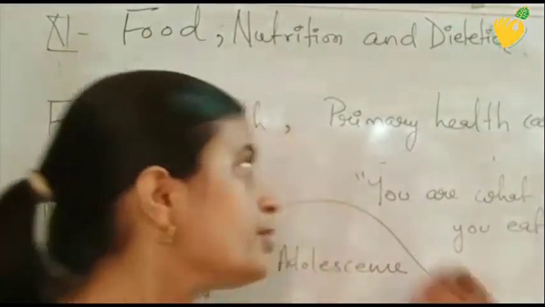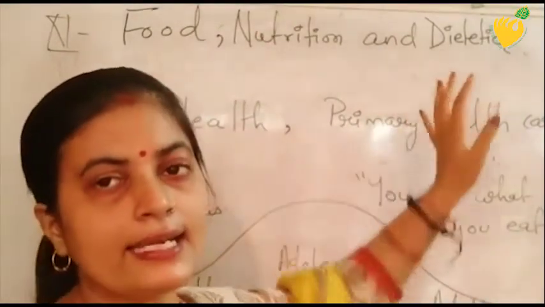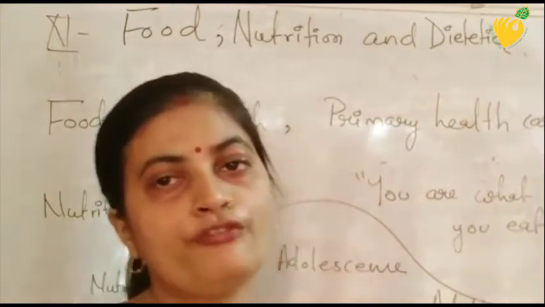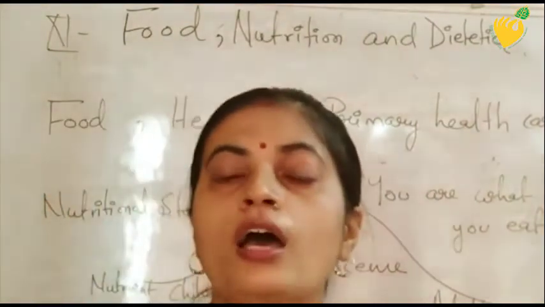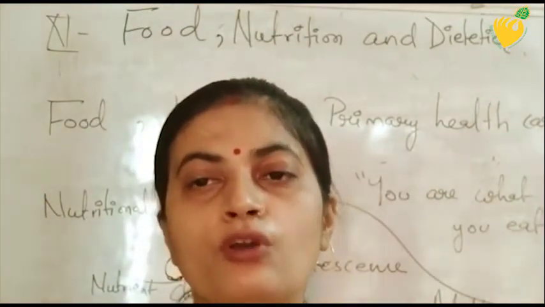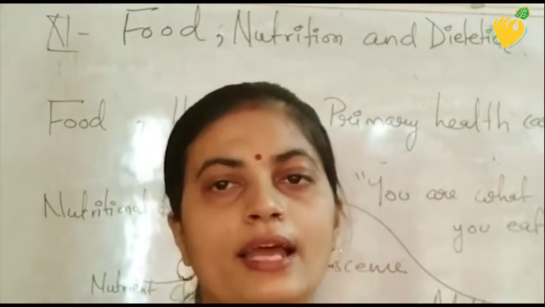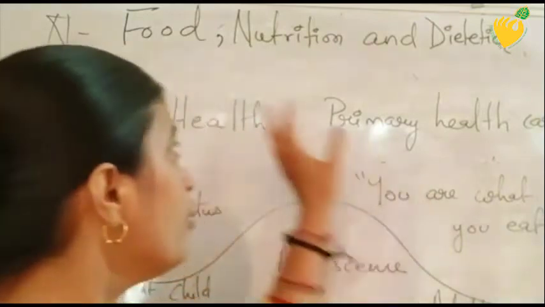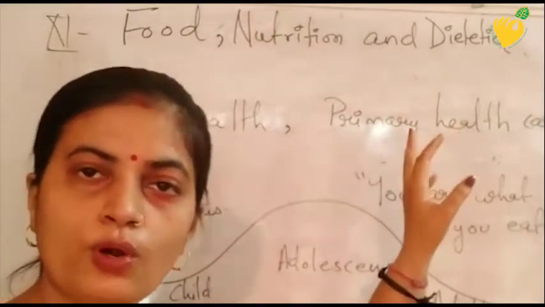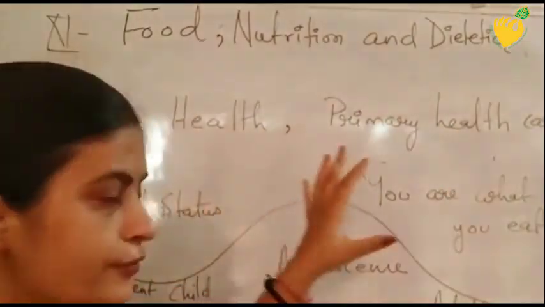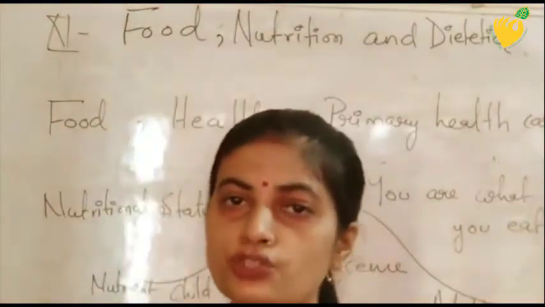The third term mentioned here is dietetics. Dietetics means the branch of science which deals with the adequate use of food containing all the nutrients, so that a person can have a healthy lifestyle. So we have read here food, nutrition and dietetics. What does it mean? Now a few things are there in this unit which we should know.